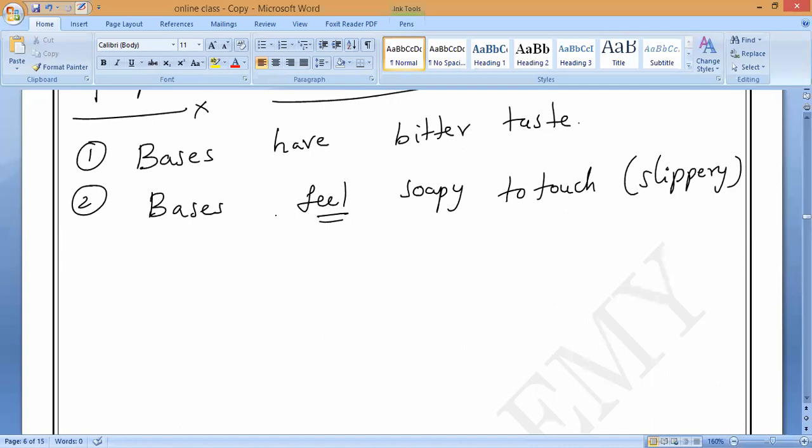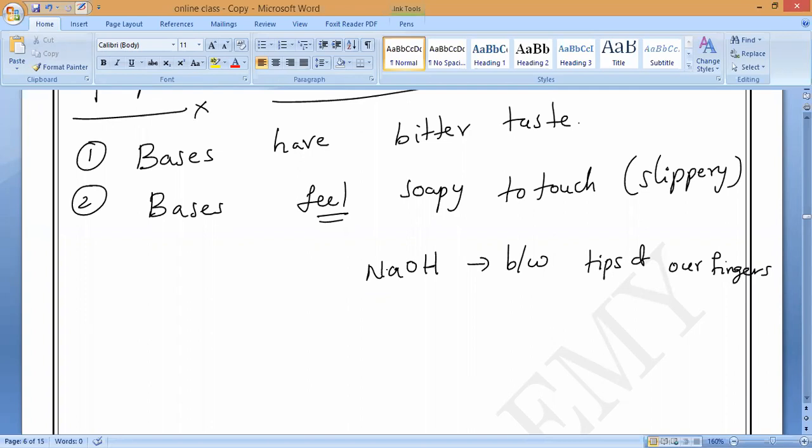That is the reason. If we rub a drop of sodium hydroxide solution between the tips of our fingers, not concentrated, since concentrated is very dangerous, understand? Basic NaOH solution between the tips of our fingers will soon begin to feel soapy or slippery, as if we have applied soap to them. That is what you have to remember.